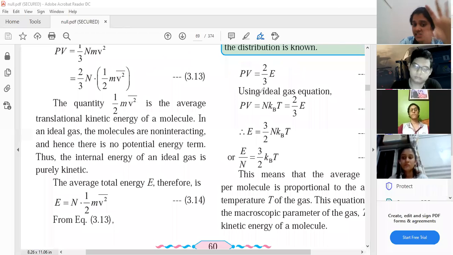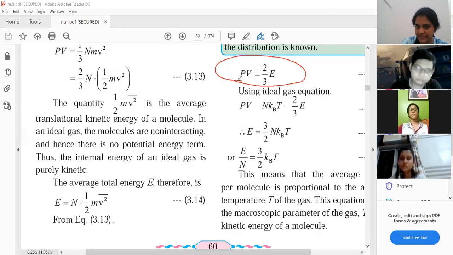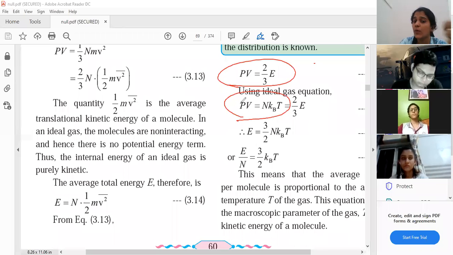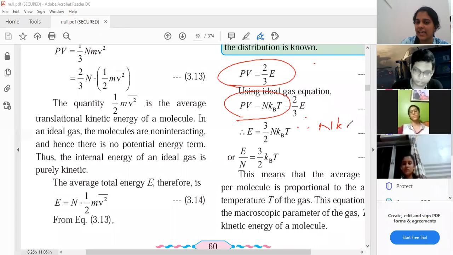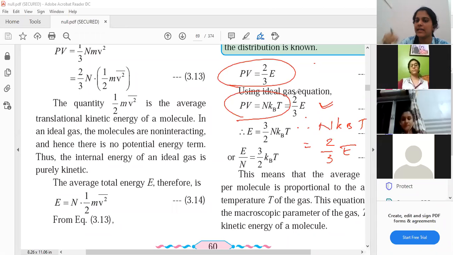Okay. So now in this derivation, I will use this equation, and this equation. Left hand side is equal, so right hand side is also equal. Yes or no? Therefore, I can write N KB T is equal to 2 by 3 into E. It is written in the textbook in continuation like this, but you have to write it in separate steps. Okay, so this is what I obtained. This is what I already know. Left hand side is equal, so I can write N KB T is equal to 2 by 3 E. Okay, I hope you are following till here.